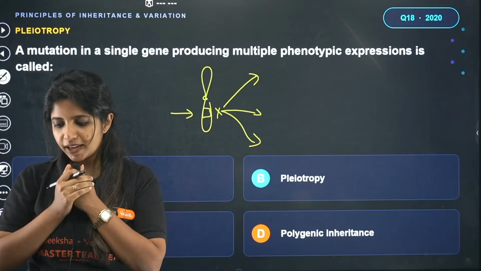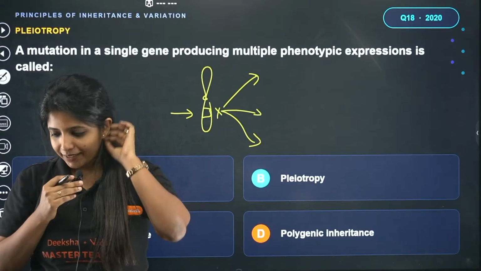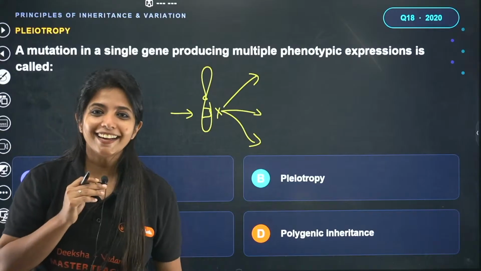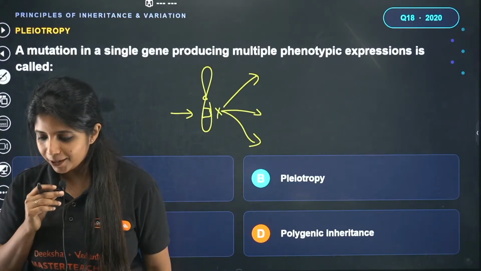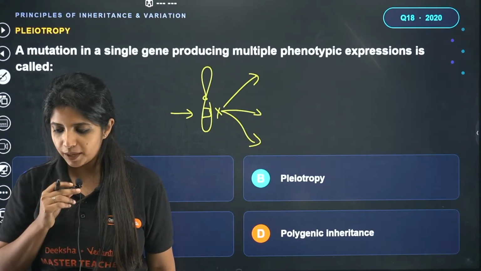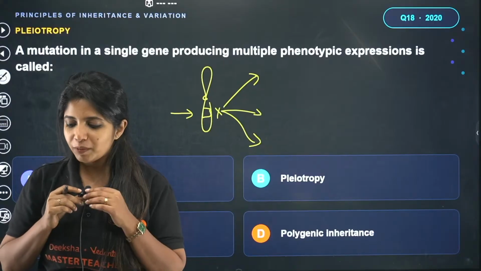No. Keep on guessing. No, it's not multiple allelism. Ullas is there. Hi Ullas. Ullas says the answer for this question is B, pleiotropy. Is it pleiotropy? So now we have A and B. What would be the answer?